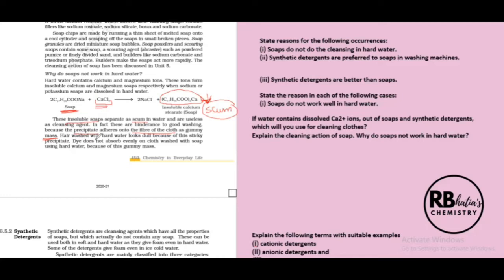Okay, so hair washed with hard water also looks dull because of this sticky precipitate. Dye does not absorb evenly on cloth washed with soap using hard water because of this gummy mass. So because of this problem, soap does not work well with hard water. These are the forms of questions that can be asked related to the lines we have just studied. So these are the questions and the answers we have already discussed for these.